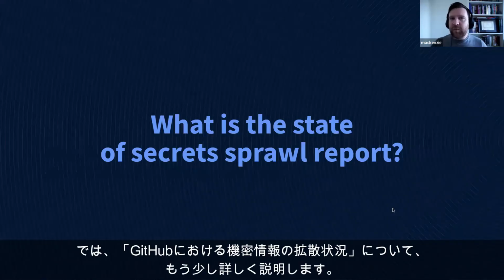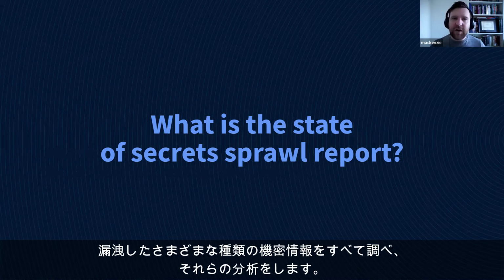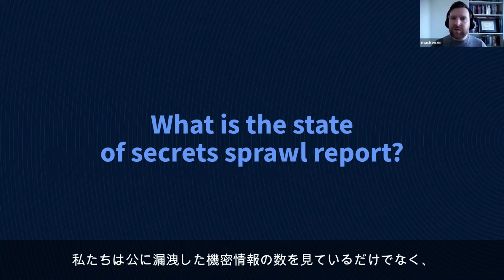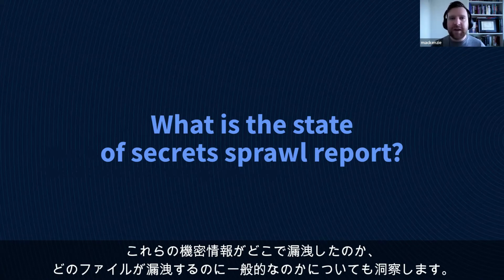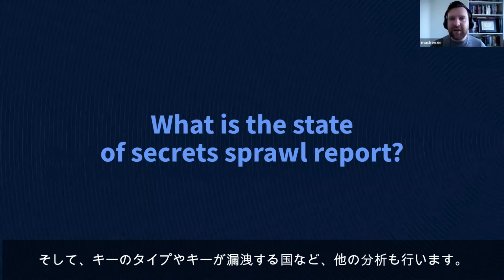A little bit more about what the State of Secrets Sprawl report is. As I said, it's an annual report that GitGuardian does, and it looks at all the different types of secrets that are leaked and provides analysis on them. So we're not just looking at the number of secrets that were leaked publicly, but we're also going to provide insights into where those secrets were leaked, what files they were in, some common ways in which they do get leaked, and then other analysis such as the types of keys and the countries from which they leak.